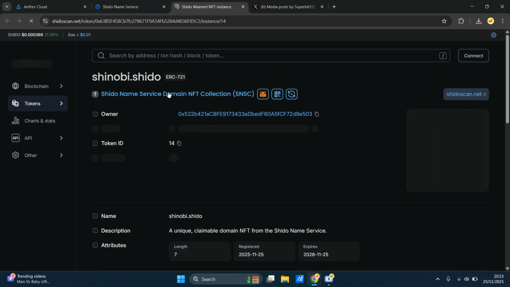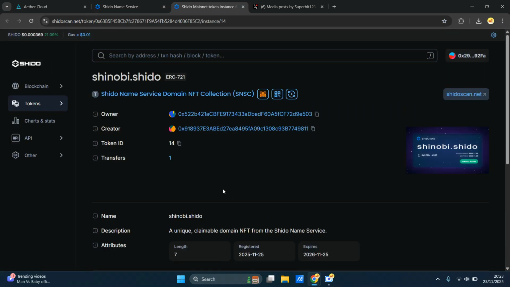You can view it through shidoscan.net, which is one way of viewing it. That might get updated to view it in another product from Kozu, which you are going to see in the next video.